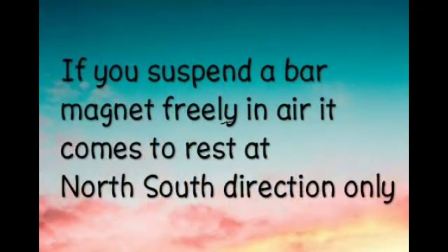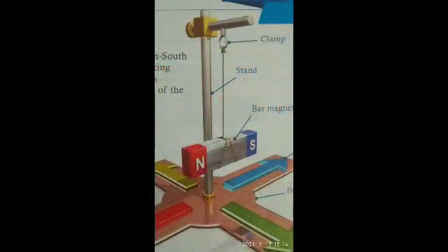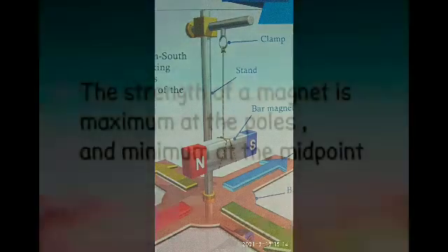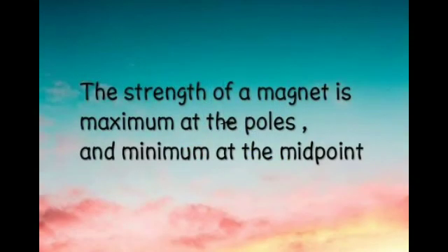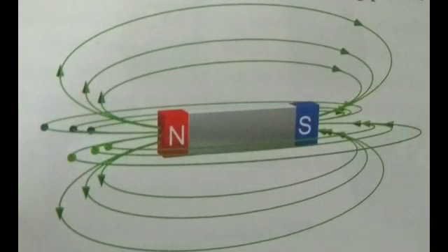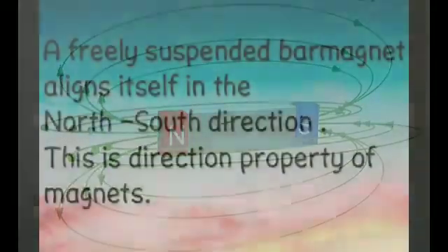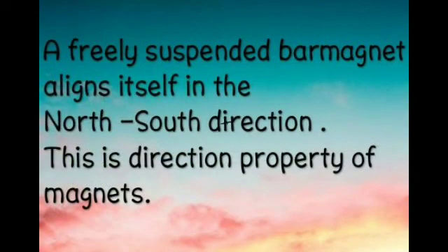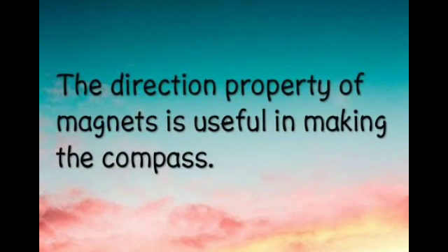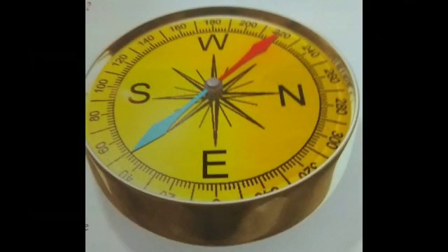If you suspend a bar magnet freely in air, it comes to rest in the north-south direction only, like this. The strength of a magnet is maximum at the poles and minimum at the midpoint. You can see more lines at the poles. A freely suspended bar magnet aligns itself in the north-south direction. This directional property of magnets is useful in making a magnetic compass.